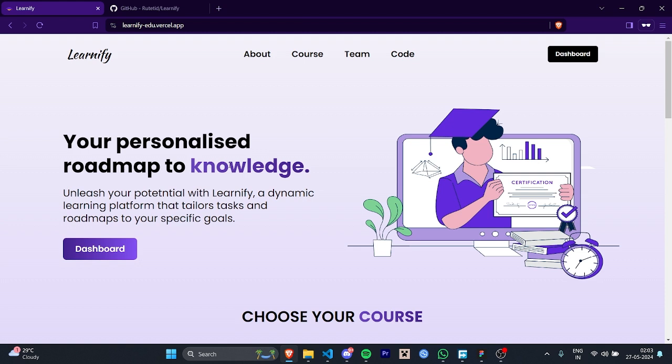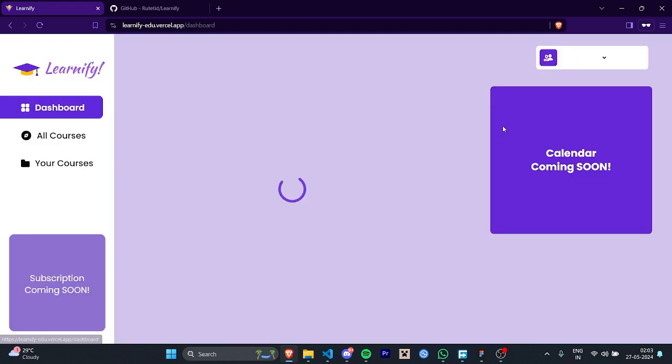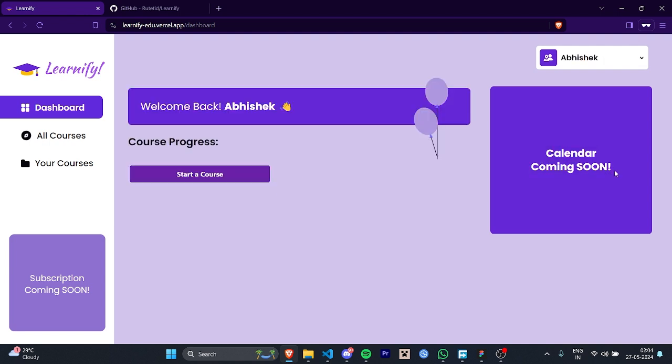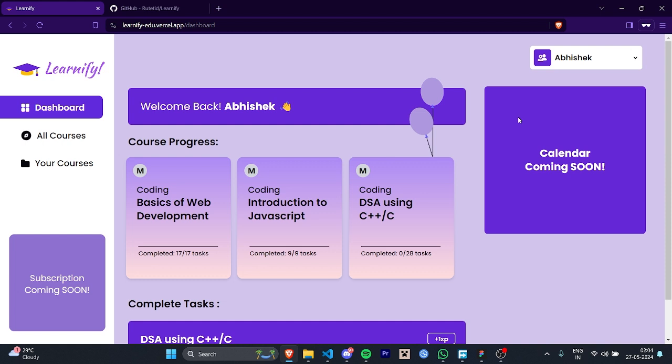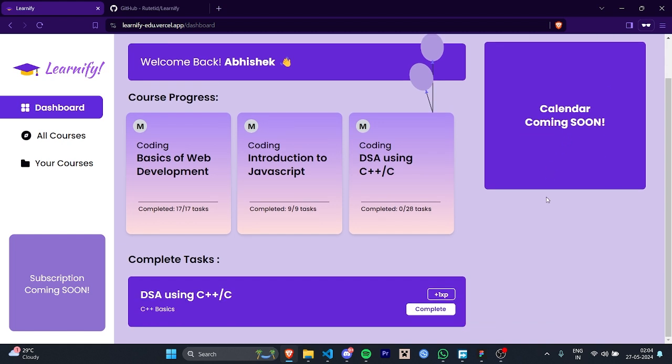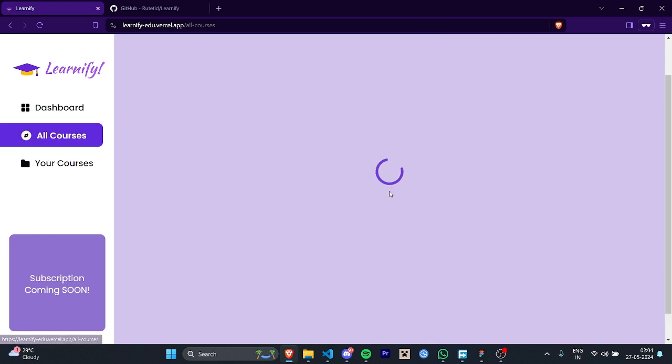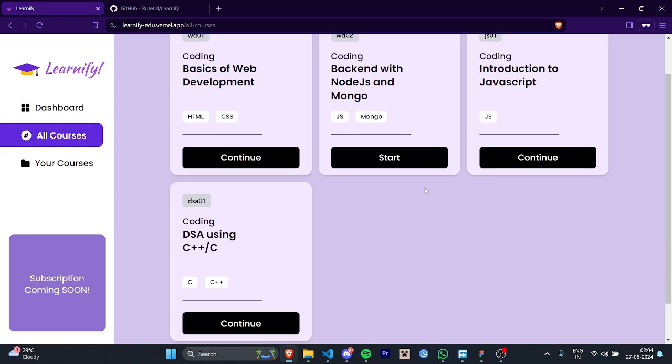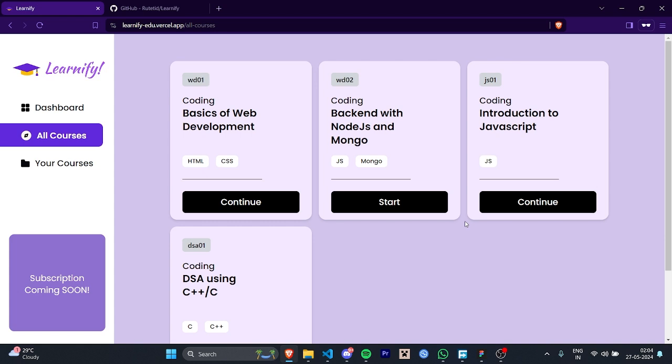Talking about the future of Learnify, on our dashboard we have a calendar coming soon, which means we will have a streak option that shows how many days we have completed our topics, like a 5 day streak or 10 day streak. We will also be making a leaderboard and an experience system. Also, there is a certain loading time, so we are trying to minimize it, and we are planning to use a CDN for this. We will also add more courses so we can cover more audience.